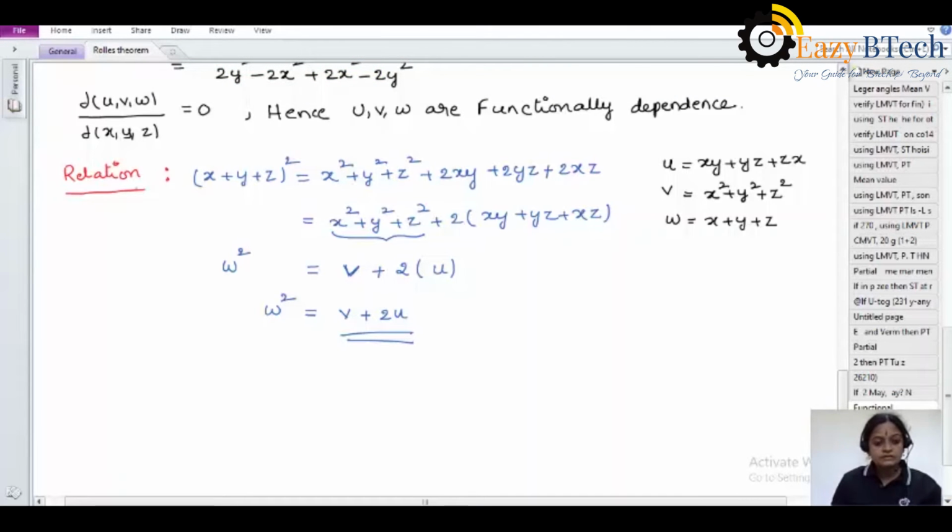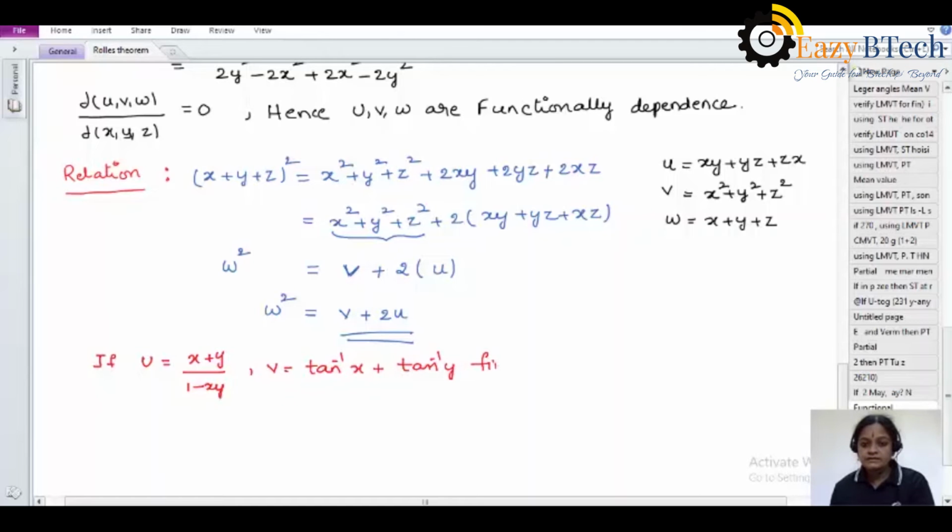If u is equal to x plus y by 1 minus xy, and v is equal to tan inverse x plus tan inverse y, find dou of u comma v by dou of x comma y.